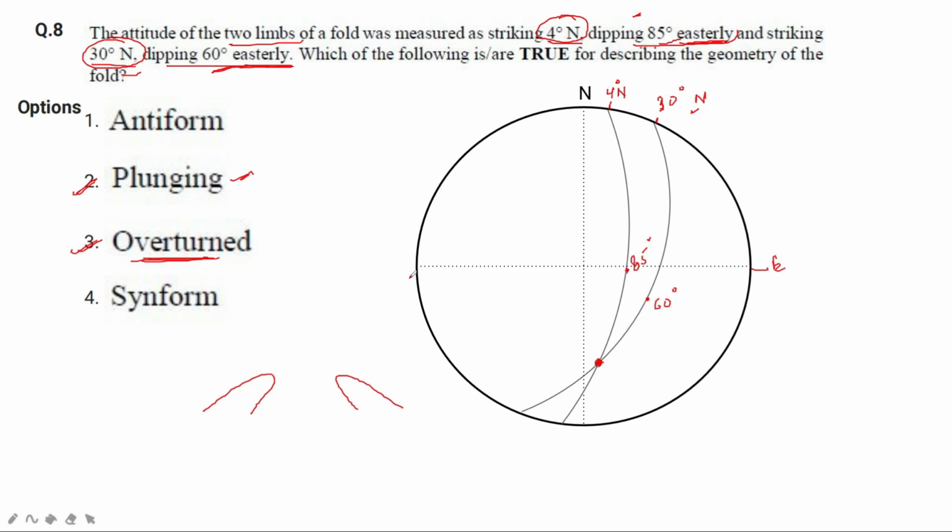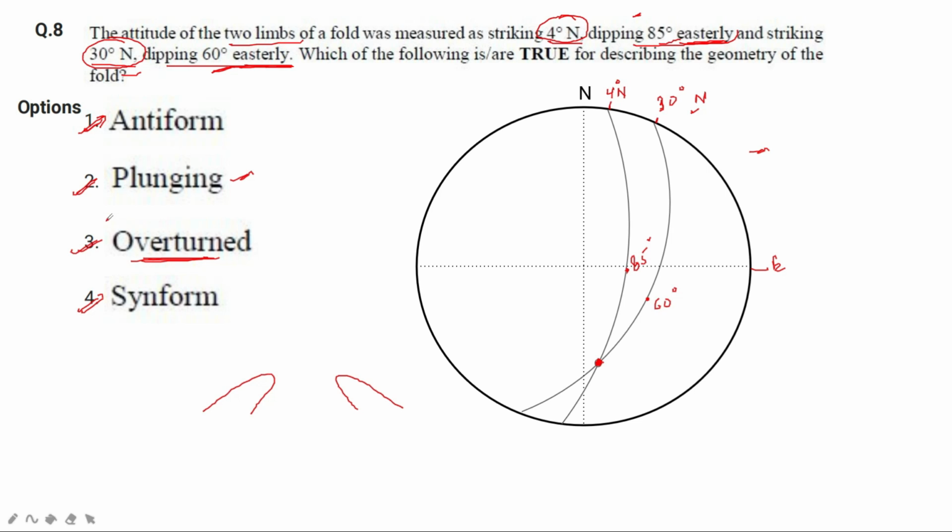Okay, so it must be an antiform or a synform, right? A fold has to be an antiform or synform, or it can be a neutral fold also. But yes, here it has to be antiform and synform only. So what is happening is that we cannot infer whether it is an antiform or a synform. Okay, it is true for both the cases. It can be a synform also, it can be an antiform also. So for that, we can say 1 and 4, both the options are correct.